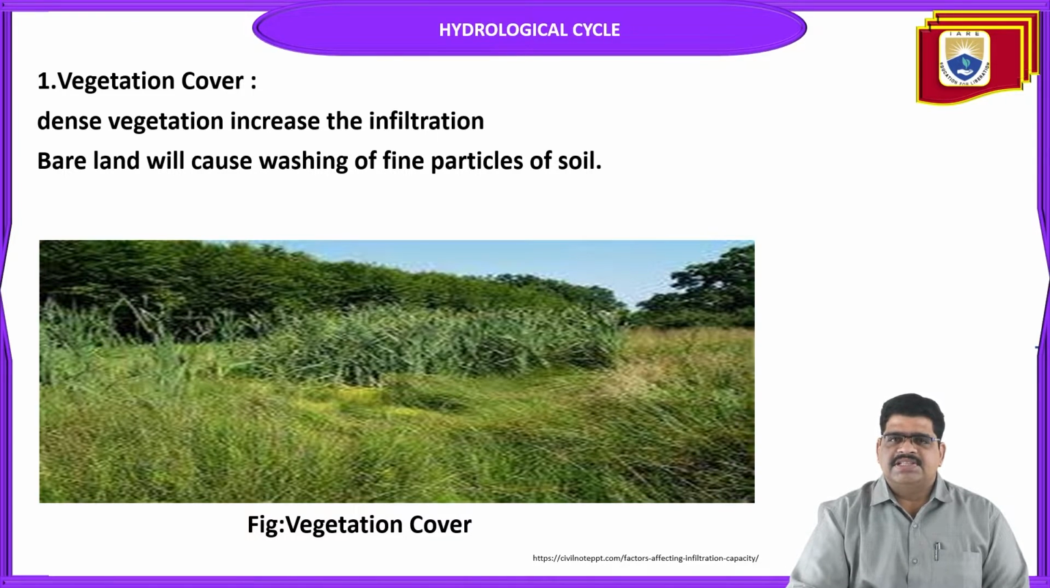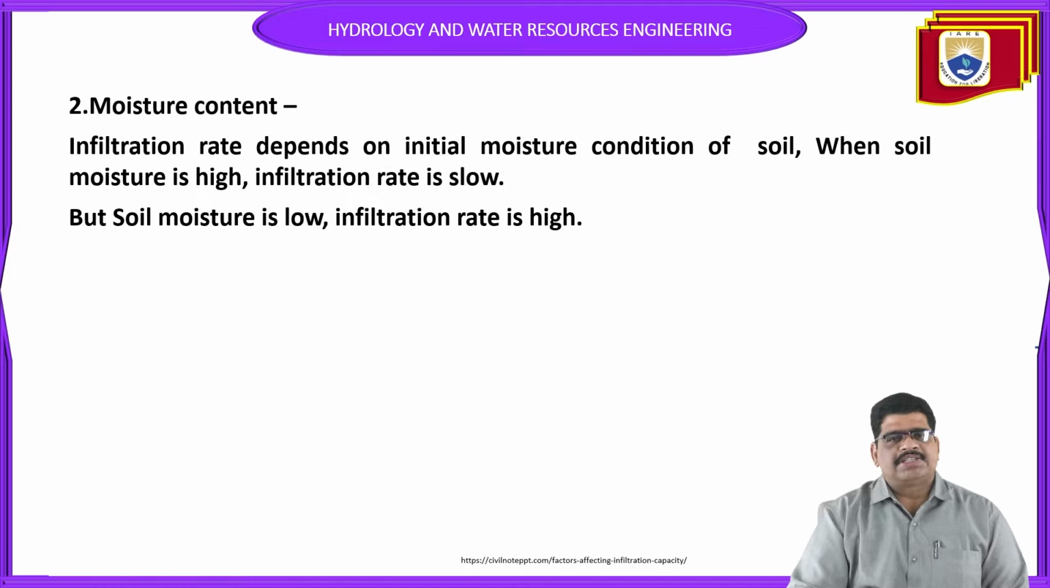If the vegetation increases, what happens? The infiltration capacity also increases. With the stopping of the water, the runoff decreases and infiltration automatically increases. It is directly proportional to the vegetation cover. Next one is moisture content.